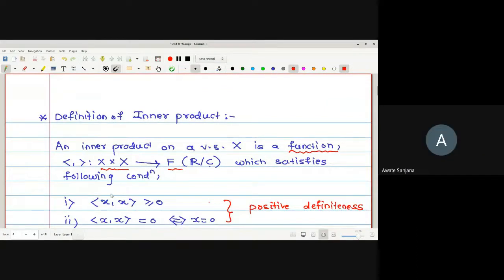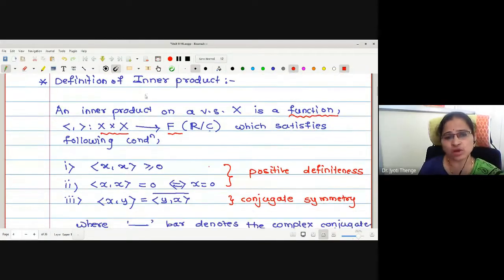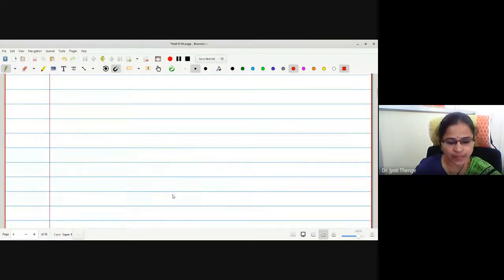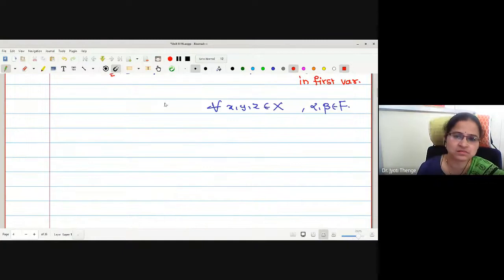Yes, ma'am. Okay. And why was the word inner used actually? Because we were taking a product of two vectors in the same space, X cross X. That is a product of inner elements of the vector space. That's why the name is inner product. We were not taking a product of a vector in one vector space with a vector in another vector space. We were taking a product of two vectors in the same space. Is that okay?